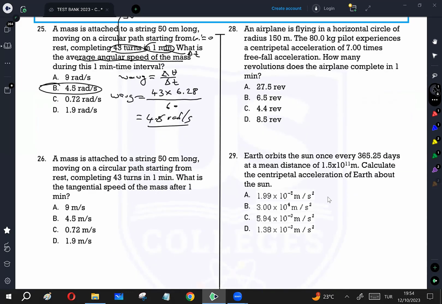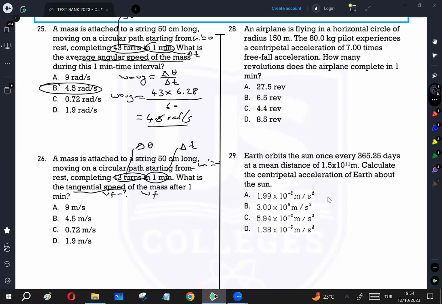26 is a similar but different question. A mass is attached to a string 50 centimeter long, moving on a circular path starting from rest, so omega initial is 0. Completing 43 turns, so delta theta, in 1 minute, delta t. What is the tangential speed of the mass after 1 minute? This is not about average, this is about instantaneous speed, tangential speed. V final is the question. But to calculate V final, we should calculate omega final.